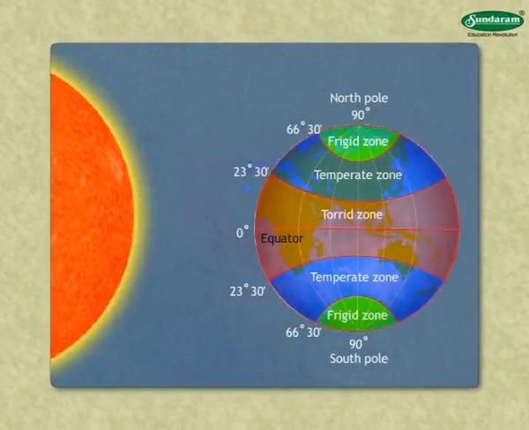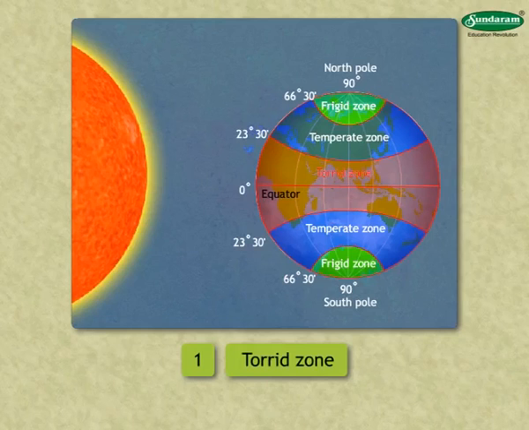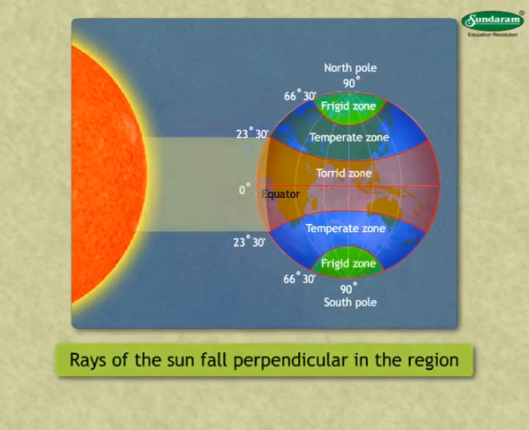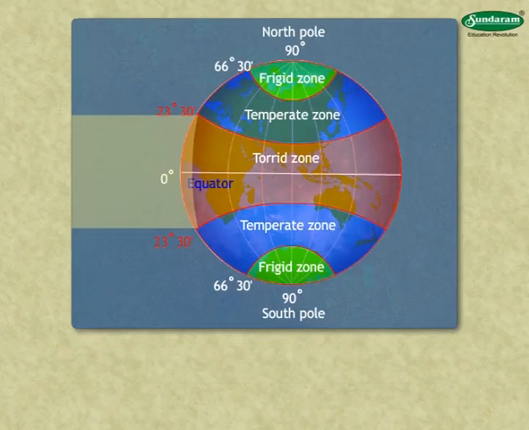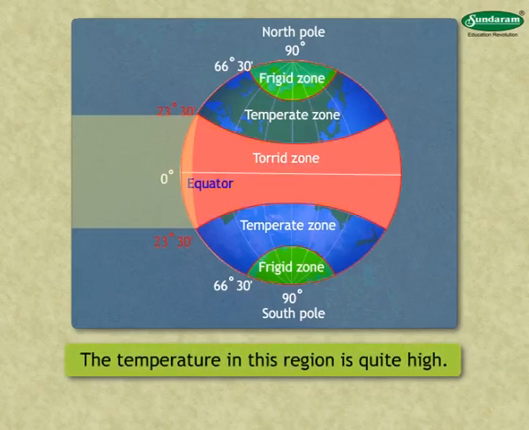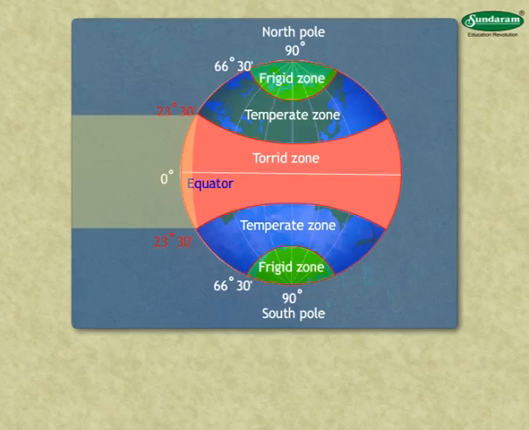Based on the difference in temperature, different temperature zones are defined from the equator to the poles. They are as follows. 1. Torrid zone. Rays of the sun fall perpendicular in the region north and south of the equator up to 23 degrees 30 minutes latitudes. Hence, the temperature in this region is quite high. That is why it is called the torrid zone.